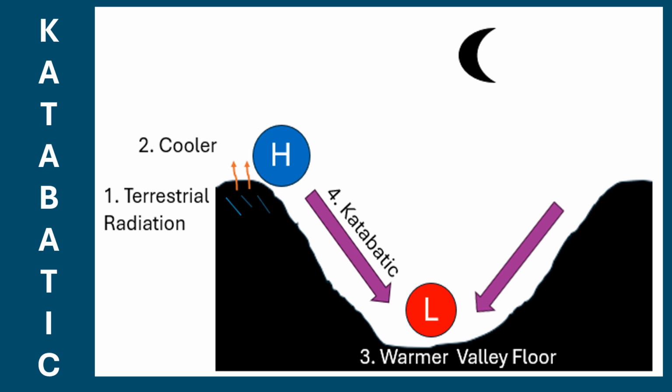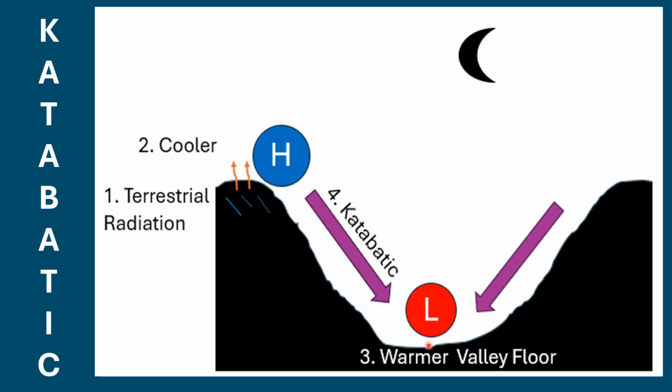If anabatic winds develop during the day, katabatic winds develop at night. If anabatic winds originate on the valley floor and blow upslope, katabatic winds develop up on the mountain top and they blow downslope. At nighttime, when the earth cools down by the process of terrestrial radiation, the air in contact with the Earth's surface also cools down, and that drop in temperature results in the development of a higher pressure at the top of the valley slope.